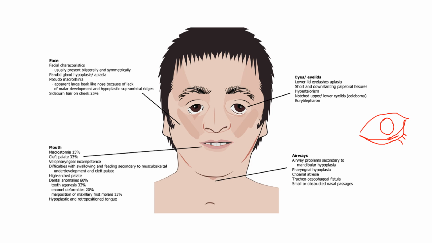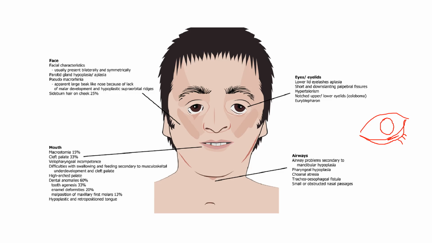Talking about the next unit, that is your airway. Airway problems are mainly secondary to your mandibular micrognathia. There are also other reasons, such as choanal atresia, which is a blockage of your nasal passage, and is an emergency to be treated. And there can be tracheoesophageal fistula, which again has to be treated immediately. Small nasal airway passages can be seen, and this can contribute to your airway problems. Because of all these things, there is difficulty in airway and difficulty in respiration.